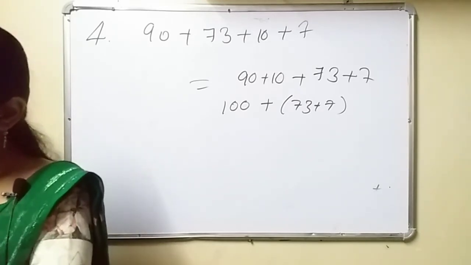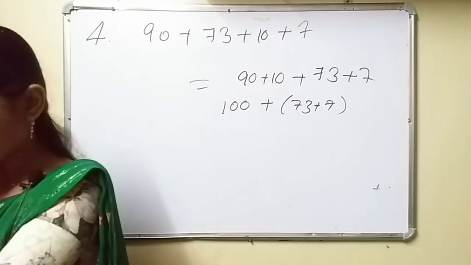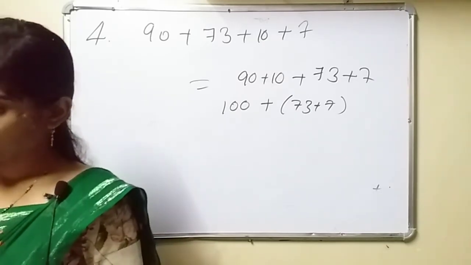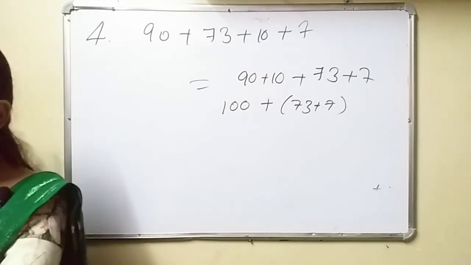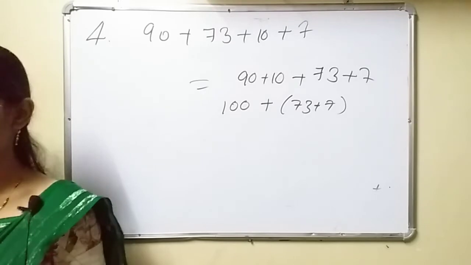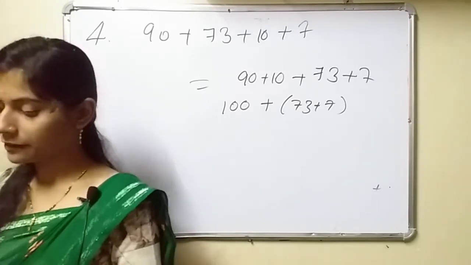Now see question number B. 198 plus 73 plus 27 is equal to 198 plus. Now what they have done, 198 they have already written there, 73 plus 27 that you can write in brackets.